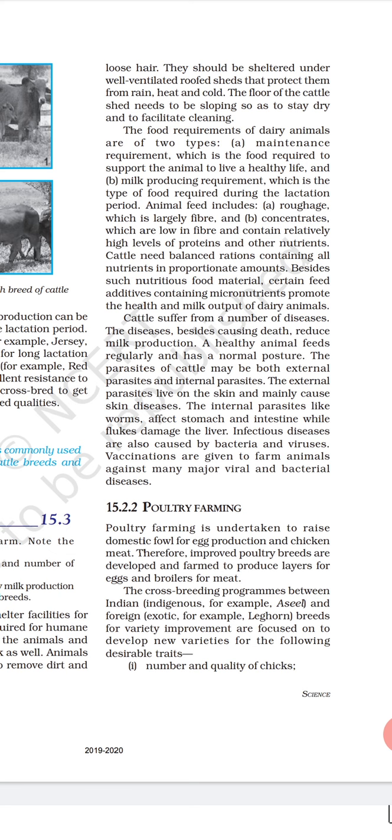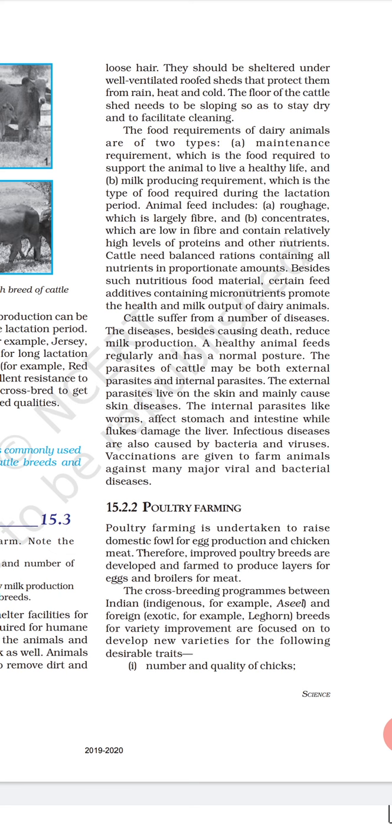Okay, second we have draught breeds. Draught breeds are strong and sturdy and they are the beasts of burden used for plowing land. Mostly इनको plowing के लिए use करते हैं. Okay, for example we have Nageri, Malvi and Halikar. Okay, so these are the draught breeds of the cow. Next we have breeds of the buffalo. First we have Murrah.